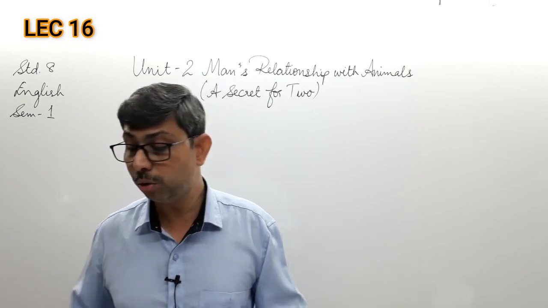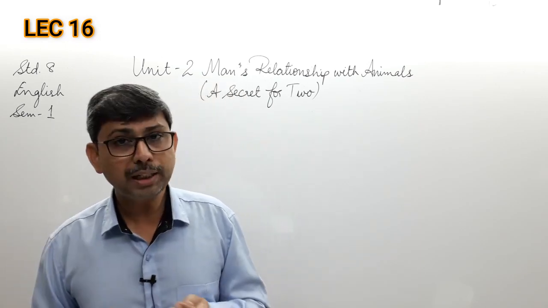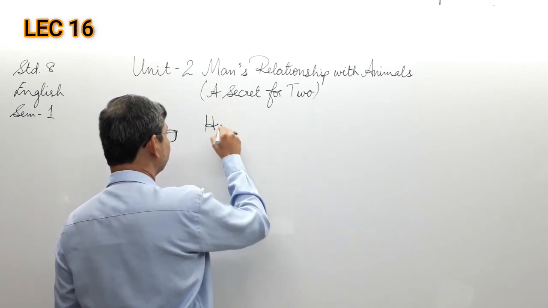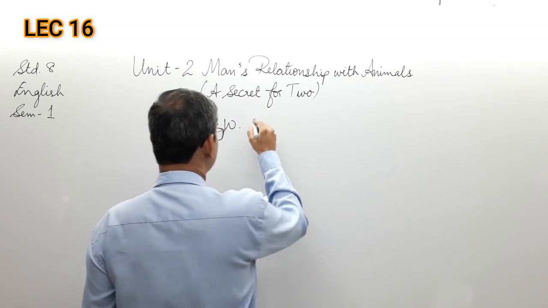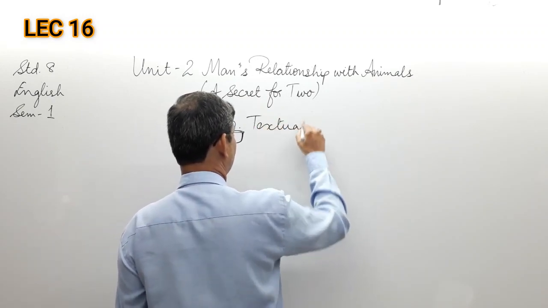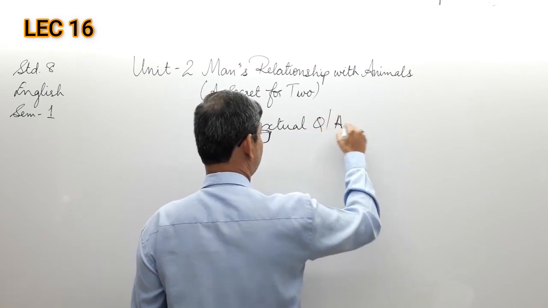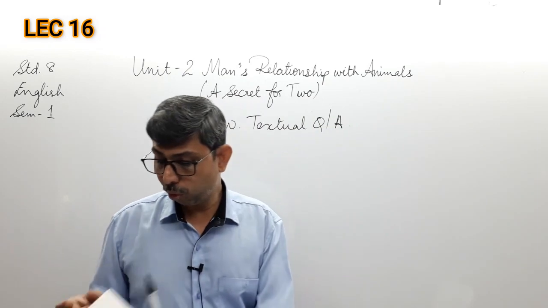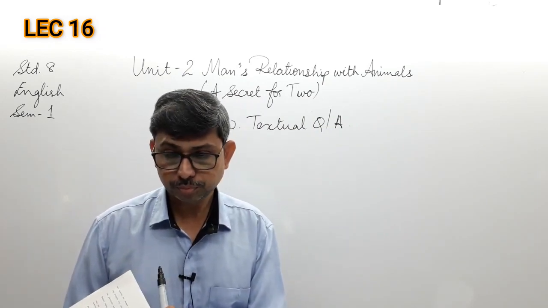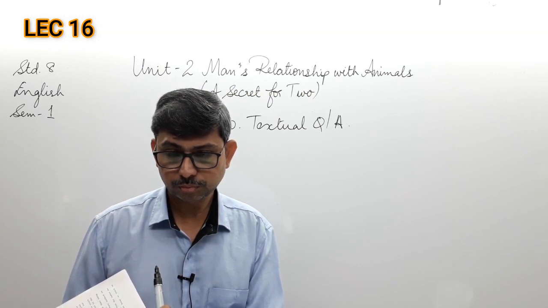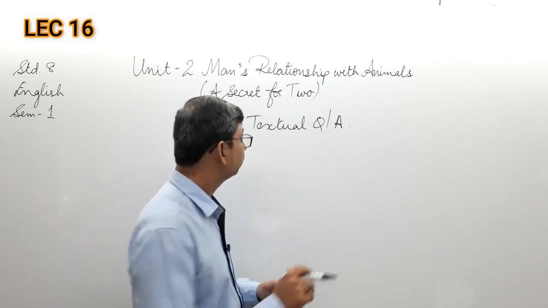And the homework I already told you, I will write the homework on the board finally before I take leave from you. Note down the homework. You have the textual question answers to be written, that is activity 4.